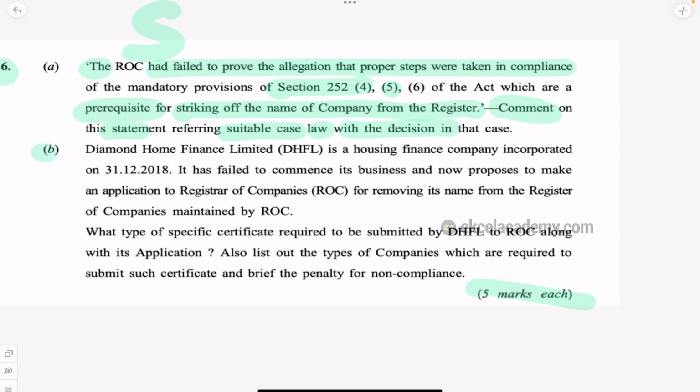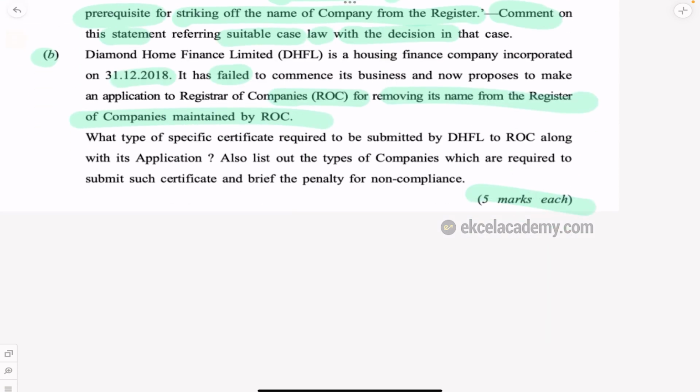Next, another question is there. Diamond Home Finance Limited, DHFL, housing finance company, it was incorporated so and so date. It failed to commence business and now wants to apply to ROC for removing the name from the ROC. They want to voluntarily remove. What type of specific certificate is required to be submitted by the company to ROC along with the application?